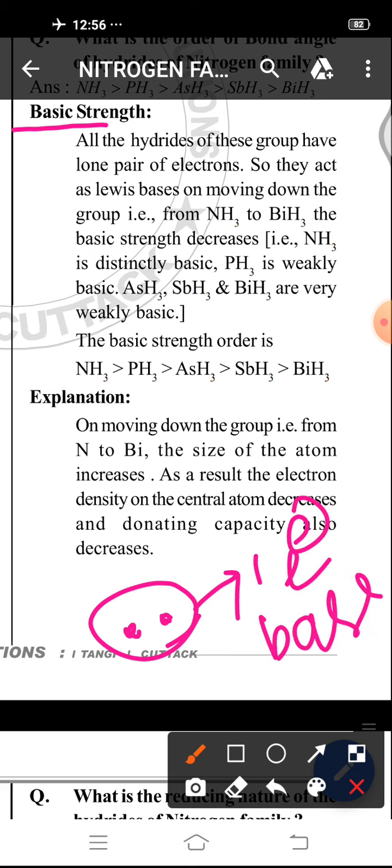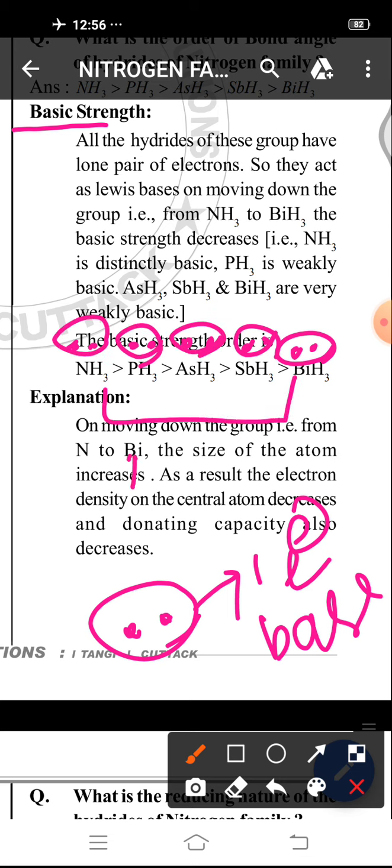All the hydrides of the nitrogen family contain one lone pair of electrons on their central atom. So due to the presence of one lone pair of electrons on the central atom, they all act as bases. So they have basic strength.